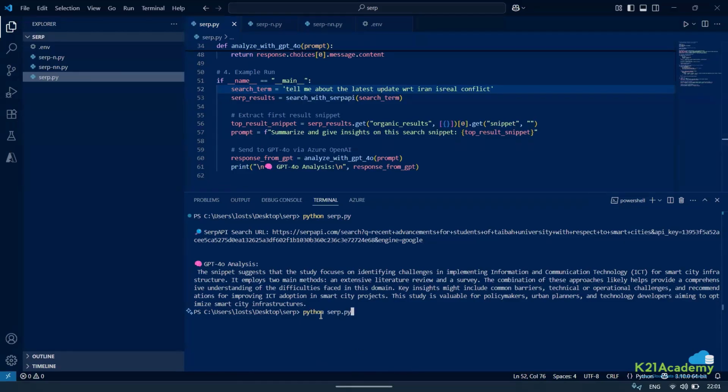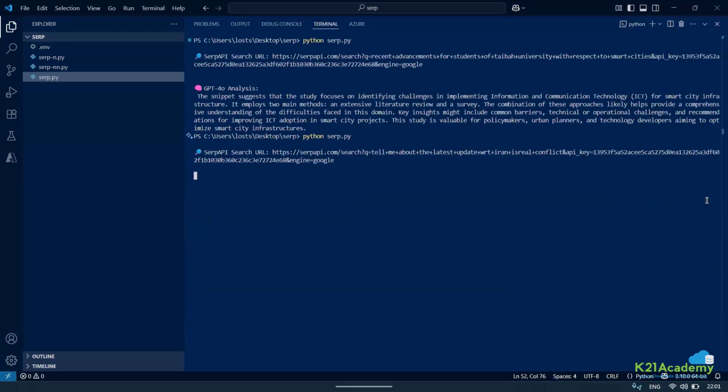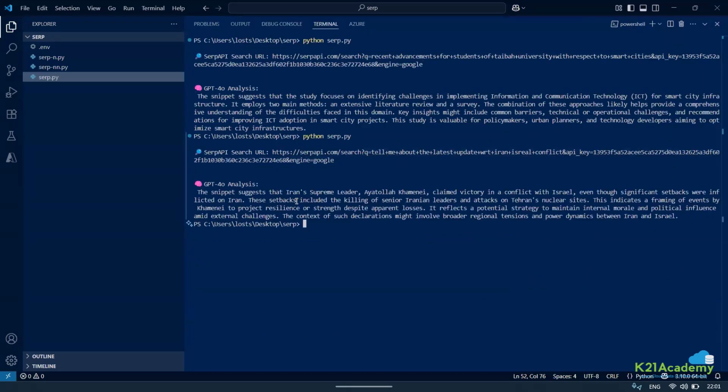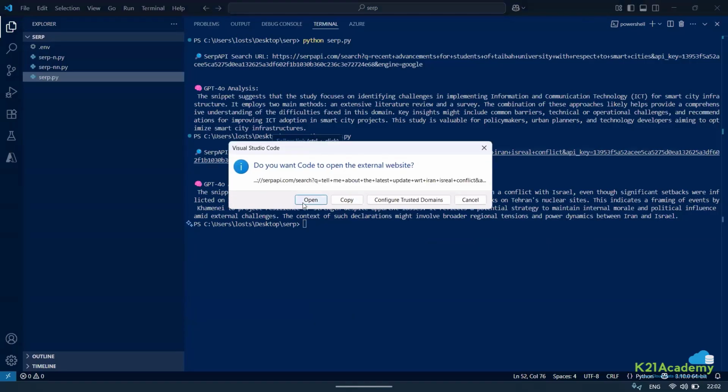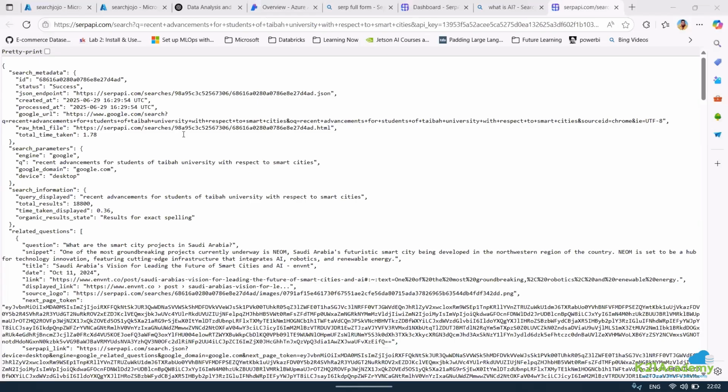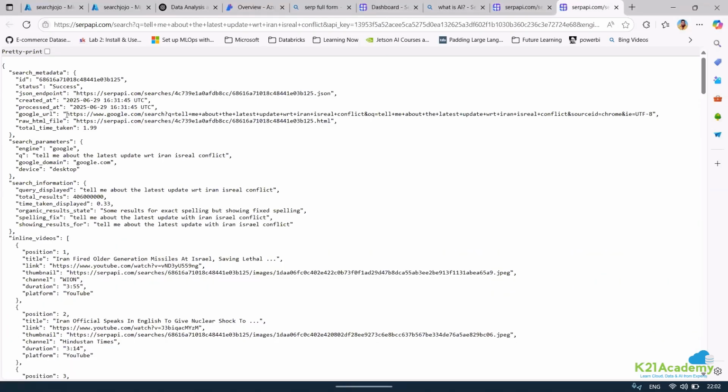Now if I run this piece, it will go ahead, and this is the search URL. It suggests that Khomeini claimed victory in a conflict with Israel, even though significant setbacks were inflicted. Now, if I actually open this, we do have multiple searches, and this is where you need to understand.